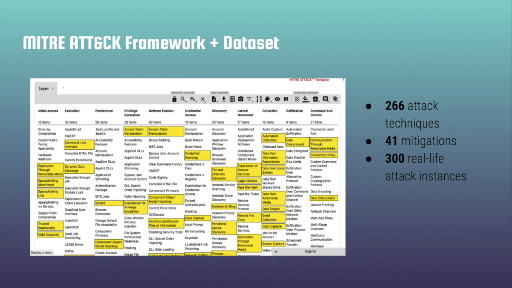The MITRE ATT&CK framework is structured in tactics and techniques. The categories are the tactics up top, and within each tactic are techniques. Every technique has a mitigation. A technique that's been used, or highlighted in yellow, is composed in an attack chain, and that's an instance. In total, there are 266 attack techniques, 41 mitigations, and 300 real-life attack instances.